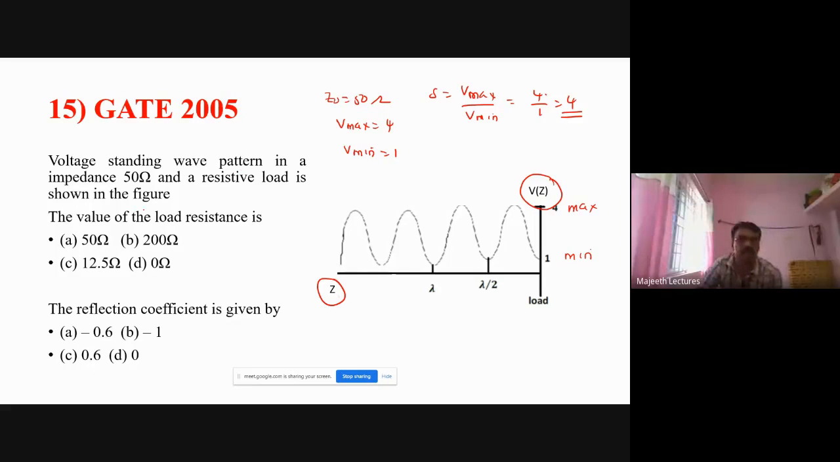Then I have to find the value of the load resistance. Right? So the maximum impedance Z max is equal to S into Z0. This is the equation you must remember. I didn't explain this, but we must know. Z minimum is equal to Z0 by S. So easy to remember.